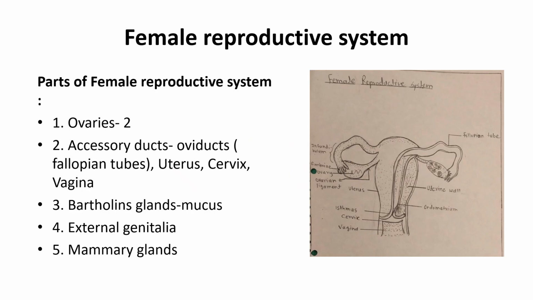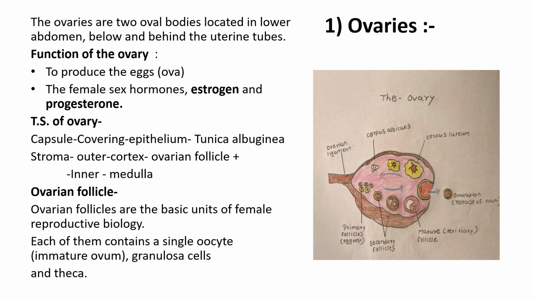Now let's study the female reproductive system. The parts are the ovaries, 2 in number, accessory ducts, that is oviducts, also called fallopian tubes, then uterus, cervix and vagina, Bartholin's glands which secrete mucus, external genitalia and mammary glands. The first part is the ovaries. There are 2 oval bodies located in the lower abdomen just below and behind the uterine tubes. The functions of the ovary: one is to produce eggs, and second is to produce the female sex hormones, estrogen and progesterone, which are required for female sexual characteristics.